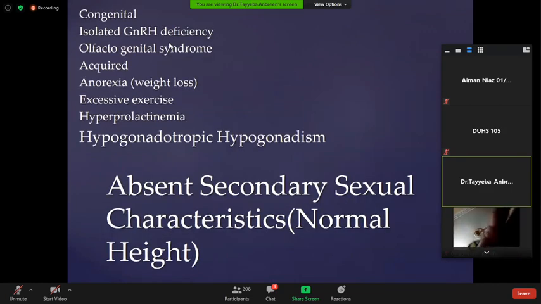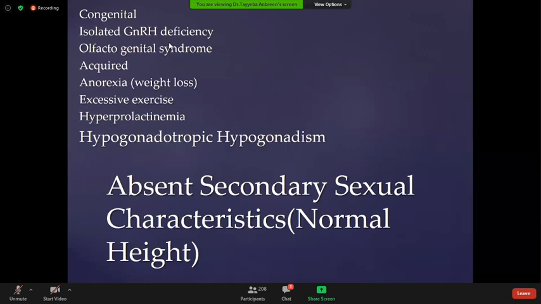Now we will discuss the patient without secondary sexual characteristics with normal height. There are two types of patient without secondary sexual characteristics. Either they are with normal height or with short stature. Short stature, short height. There are certain congenital aspects like isolated GnRH deficiency, olfactogenital syndrome, acquired anorexia nervosa, excessive exercise and hyperprolactinemia, along with these all comes in